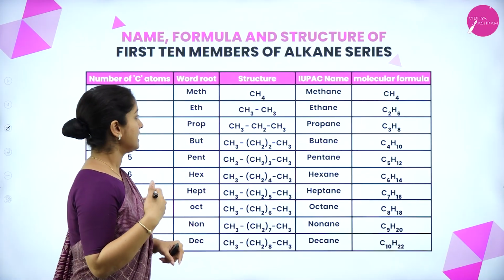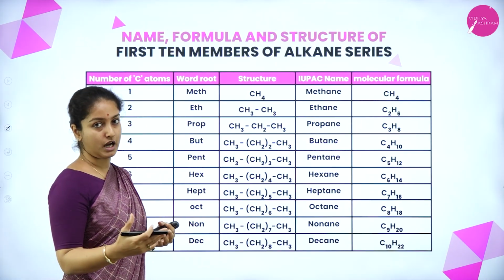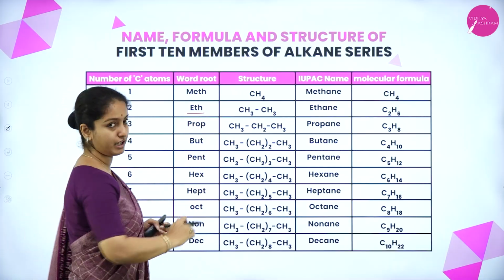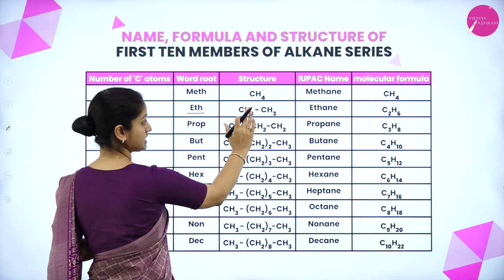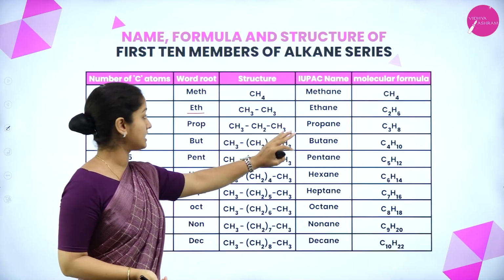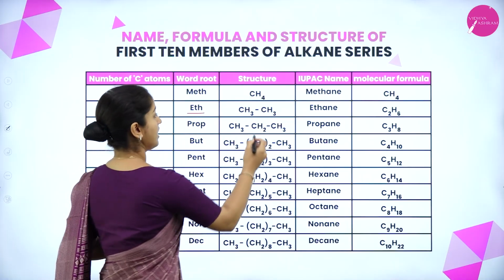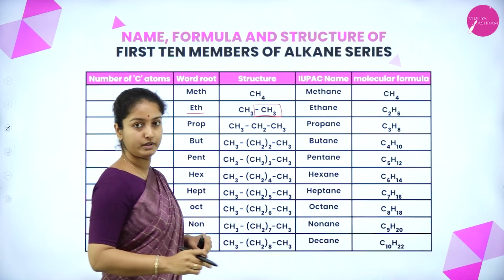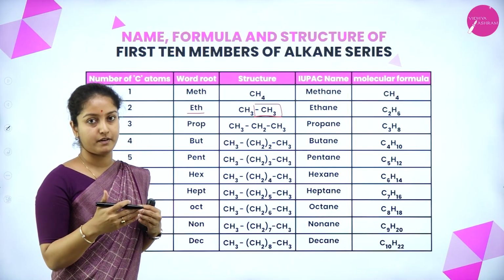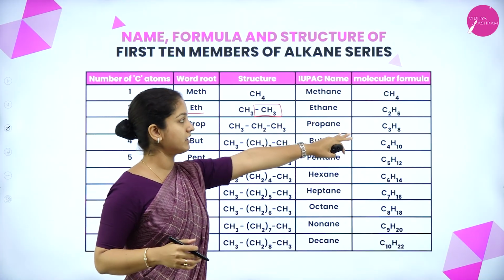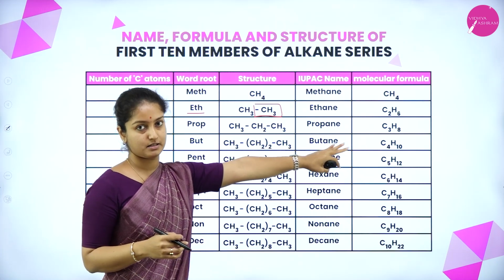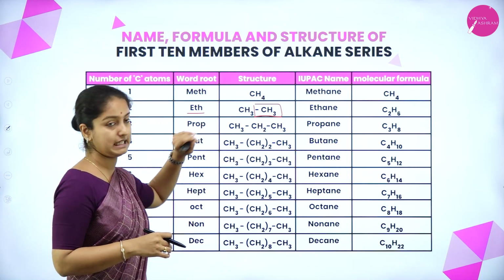The molecular formula is CH4. Suppose it consists of two carbon atoms, the root word is eth, and the structure is CH3CH3. That is, from methane, one hydrogen has been replaced by another methyl group, forming a higher alkane, ethane, with the formula C2H6. That is the molecular formula for ethane.